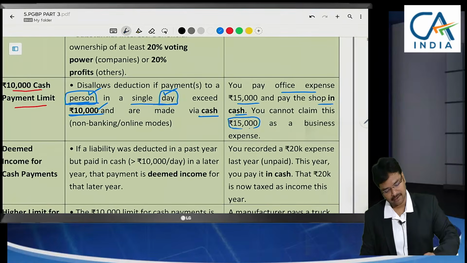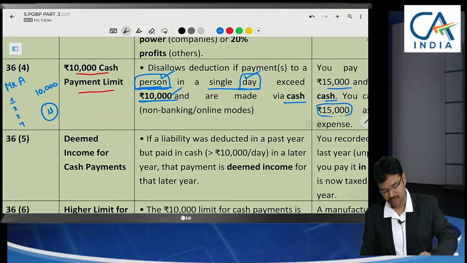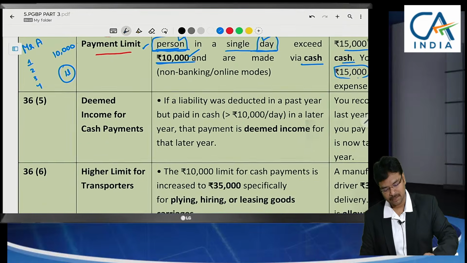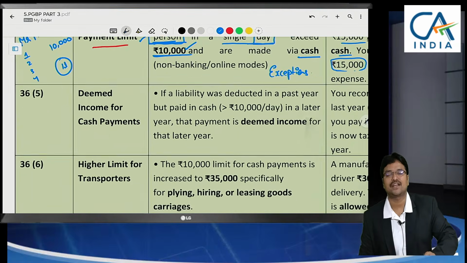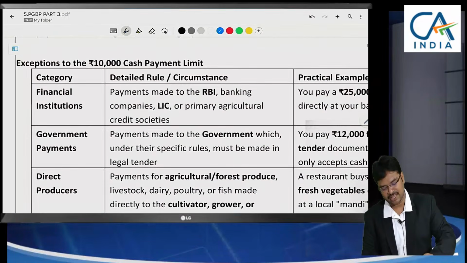Can we make payment through cheque? Yes, permissible. But if you make payment through cheque, what they have specified here is that it has to be an account payee cheque only. A bearer cheque or crossed cheque is not enough. Account payee cheque has to be mandatory in this case. So, that was regarding the 10,000 cash payment limit. But it has some exceptions, that means in a single day we can make payment in excess of 10,000 in cash. What are those exceptions? We need to see here.